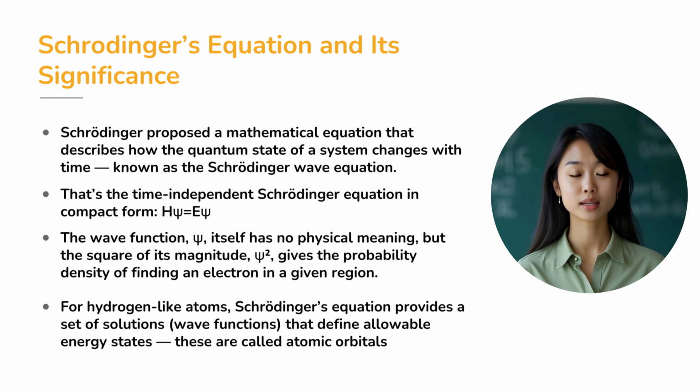When this equation is solved for hydrogen-like atoms, it yields a set of quantized energy levels and wave functions, which we interpret as orbitals. These orbitals have specific energies, shapes, and orientations. So instead of electrons traveling in perfect rings, we now understand them as cloud-like regions where electrons are most likely to be found, a concept made real by Schrödinger's powerful mathematical model.